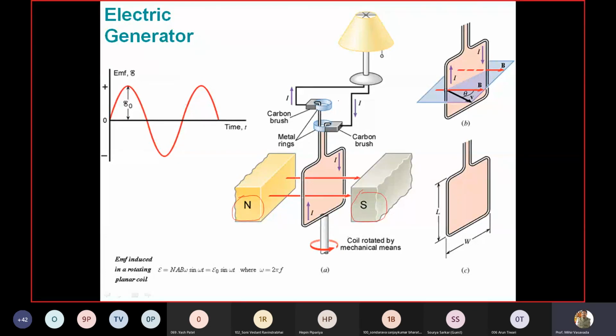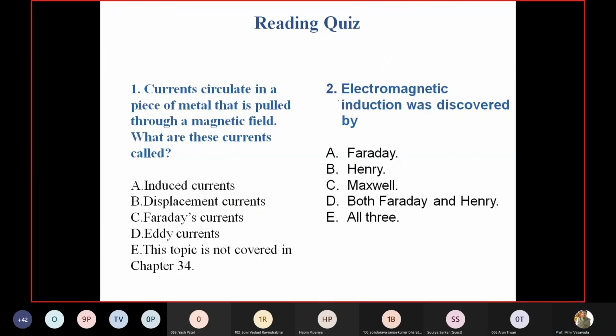Can you give the answer of this question? Currents circulate in a piece of metal that is pulled through a magnetic field. What are these currents called? Second question. Electromagnetic induction was discovered by Faraday, Henry, Maxwell, Booth, or E.